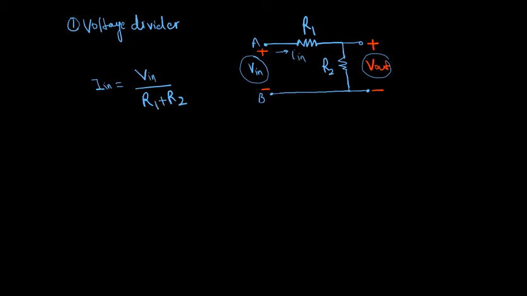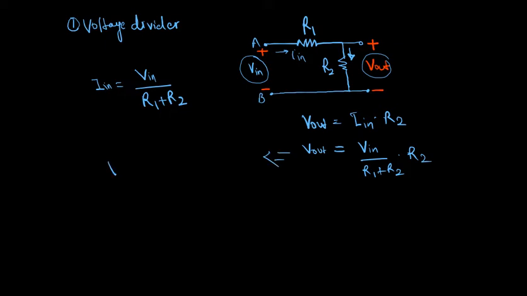If I want to calculate the output voltage, then from Ohm's law, V out will be equal to I input multiplied by R2. V is equal to IR. So if you calculate here, you will get V in divided by R1 plus R2, multiplied by R2. So that will be V out. So if you replace and rearrange, you will get V out is equal to R2 divided by R1 plus R2 multiplied by V in.